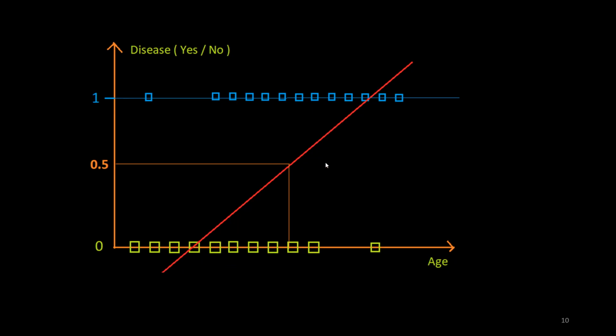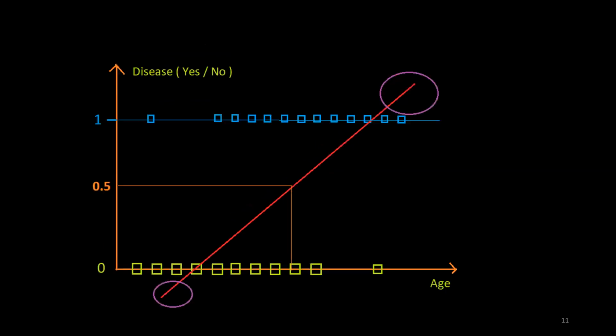So what is happening here? We can see that around 50% of the time this line is doing well. That is, the accuracy of this regression model is 50% when we use it for classification. It is performing approximately 50% correct classification and 50% misclassification.